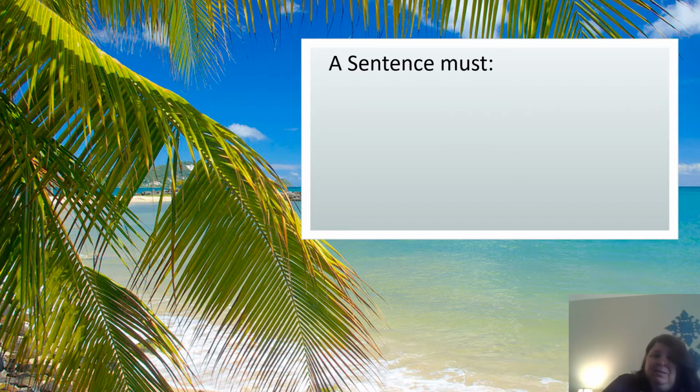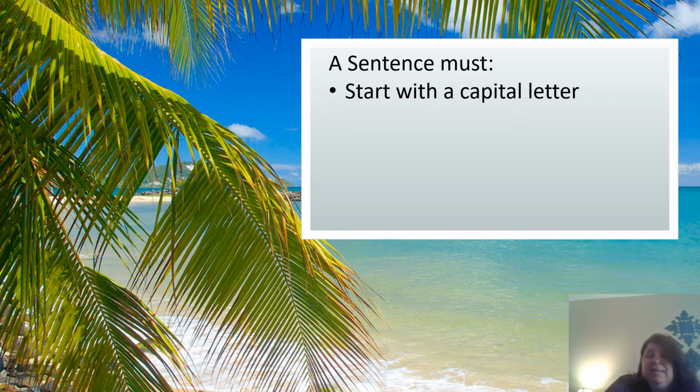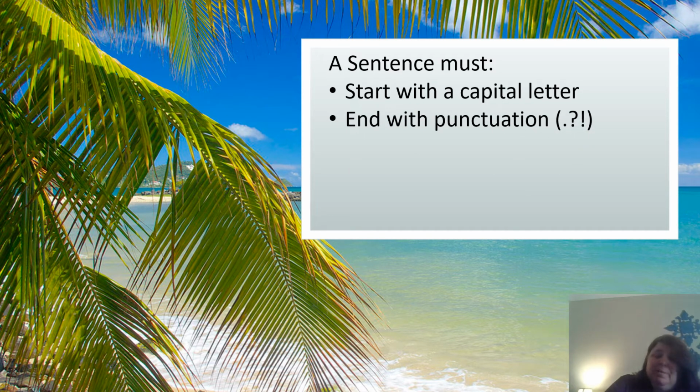A sentence must start with a capital or uppercase letter at the beginning of the sentence. It must end with a punctuation mark: period, question mark, exclamation point. It must have a subject. We're going to go into more about what a subject is in a moment.